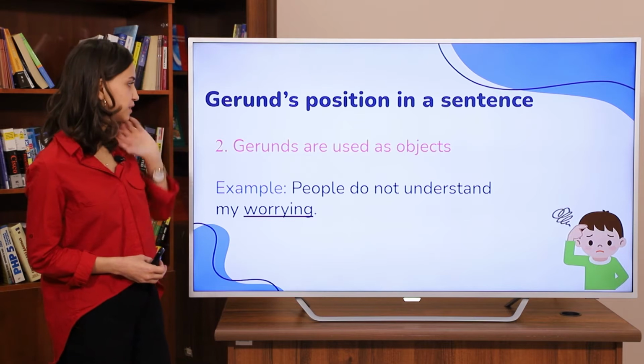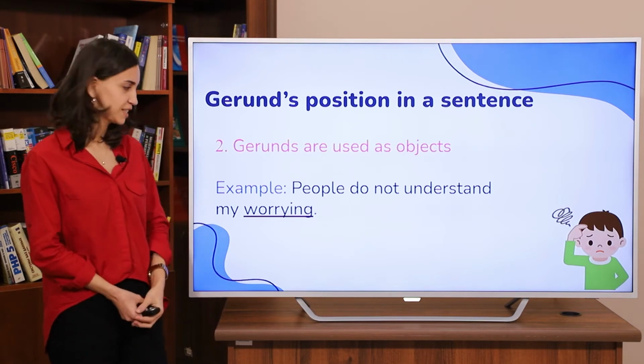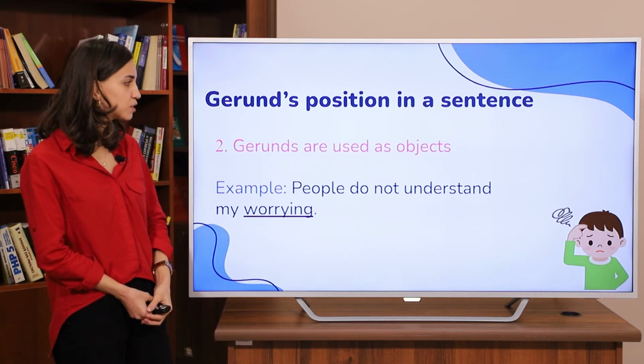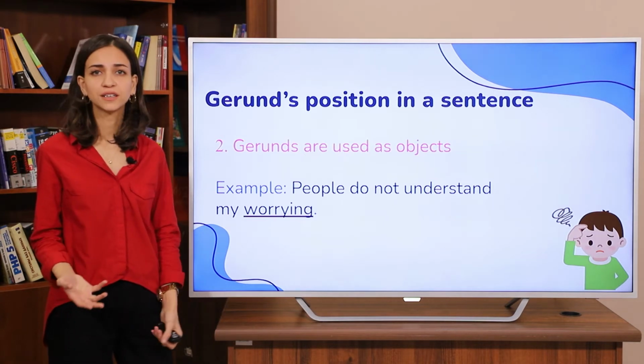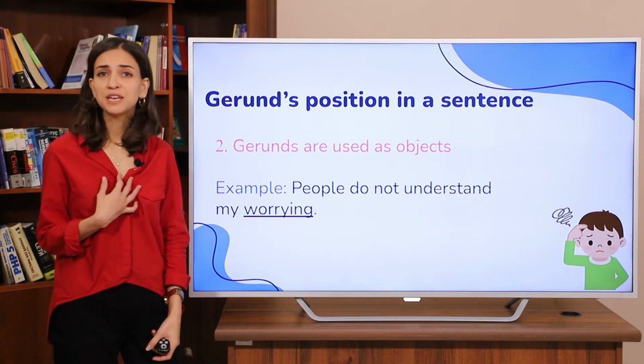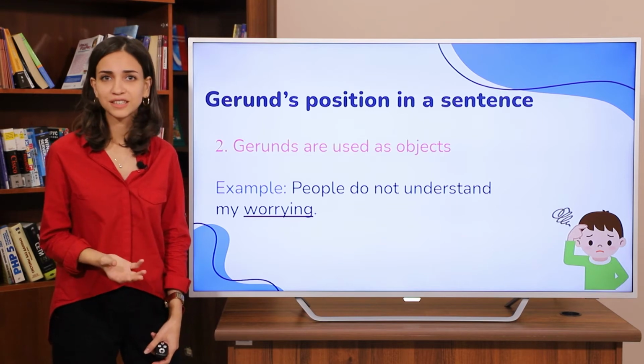So, a gerund's position in a sentence, gerunds are used as objects in a sentence. For example, people do not understand my worrying. Who does not understand? People. What don't they understand?